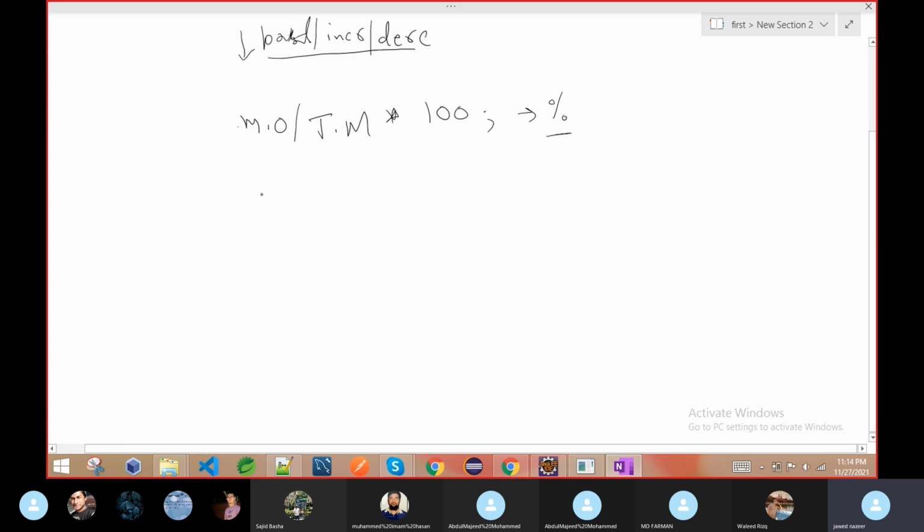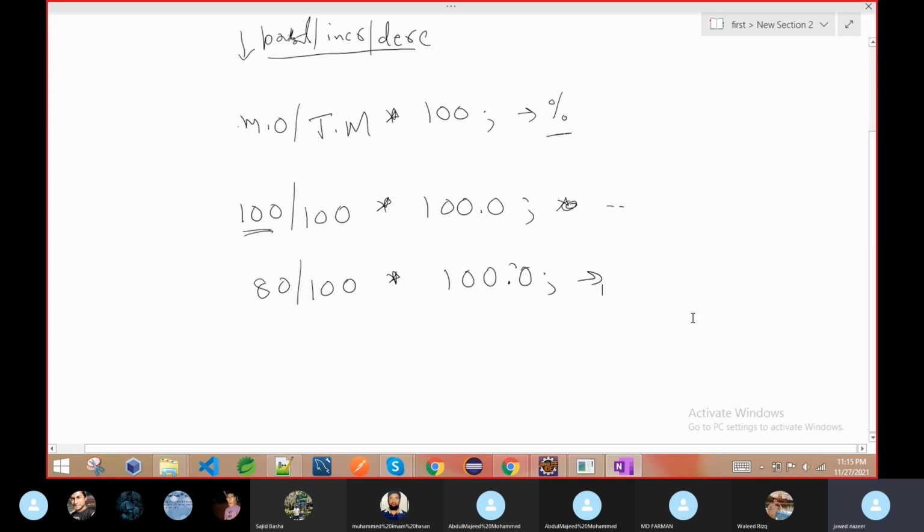Now always remember, if someone secures 100 out of 100, then it's okay. Suppose I thought I will make this one a double. Now suppose marks obtained is less than 100, say 80 or 90, divided by 100, and then you multiply. What happened?